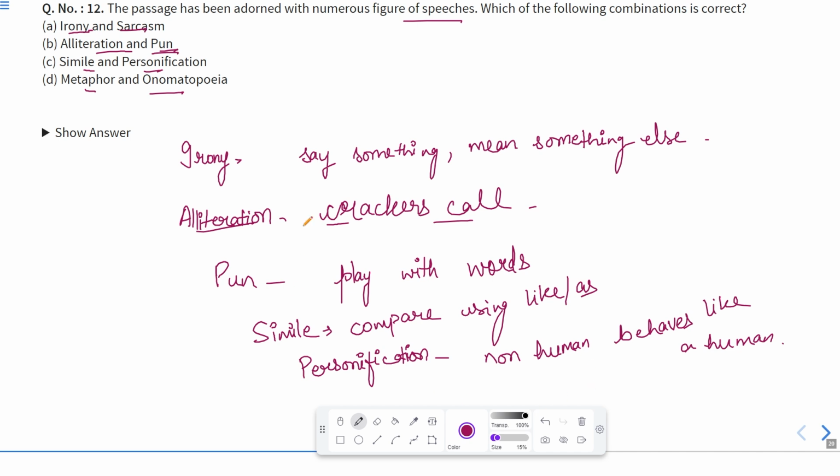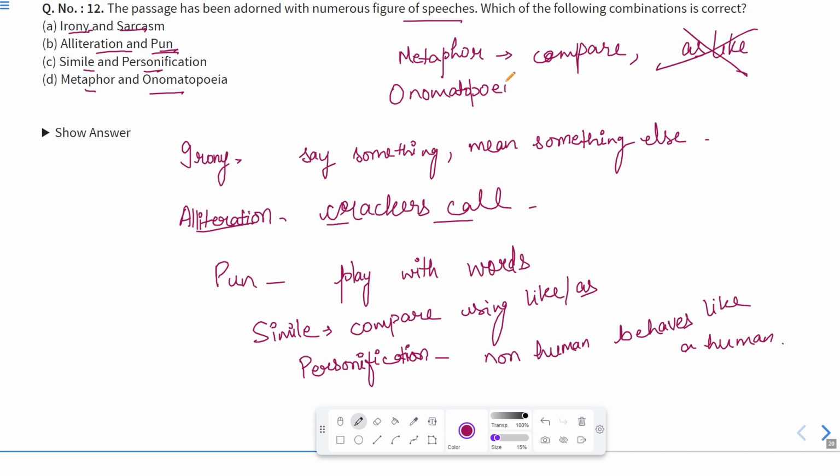And also, let me tell you again, metaphor is again when we compare two things but we do not use as or like. Okay, so that is metaphor. Onomatopoeia, sounds created by something, some animals or anyone. So these are the figures of speech that we have talked about in this question.